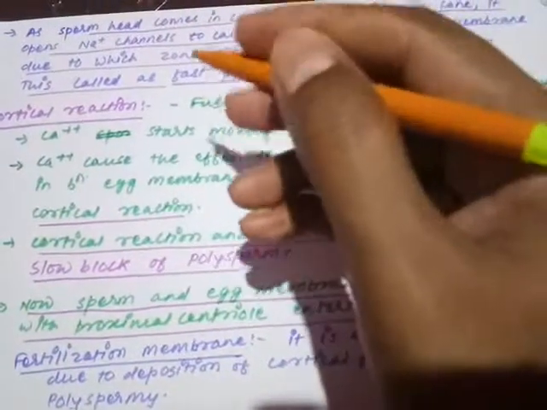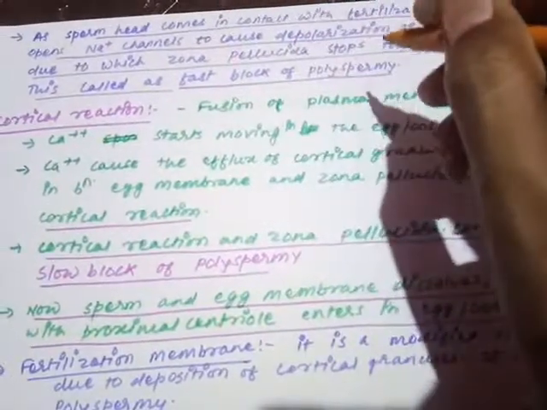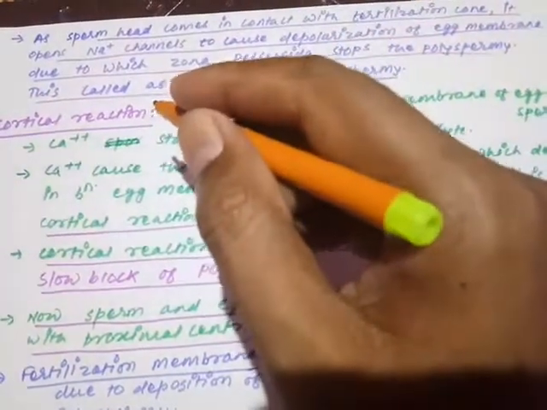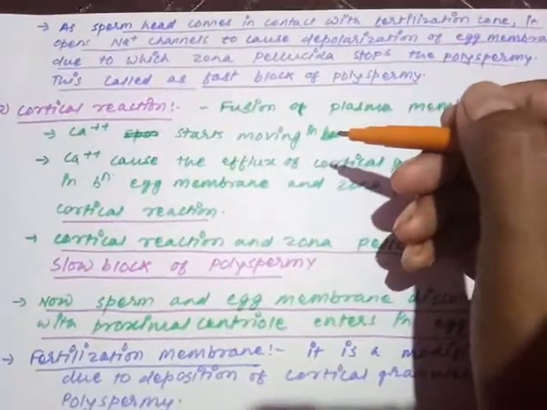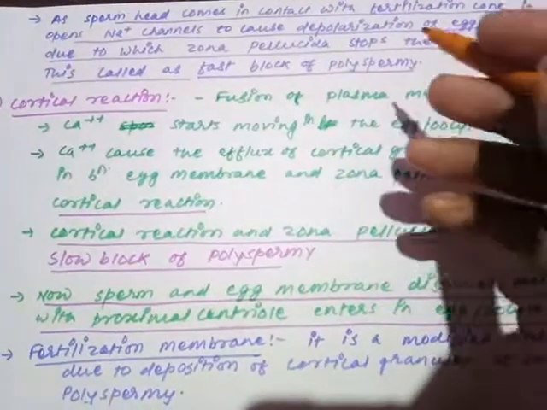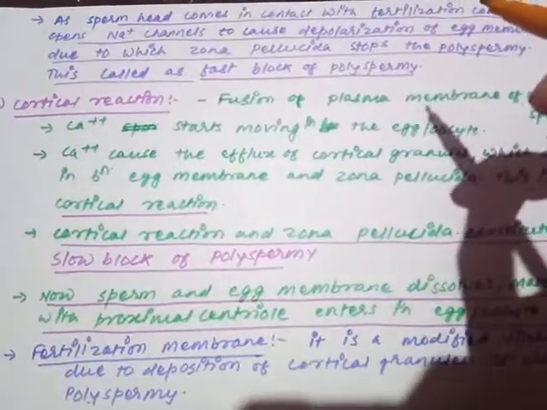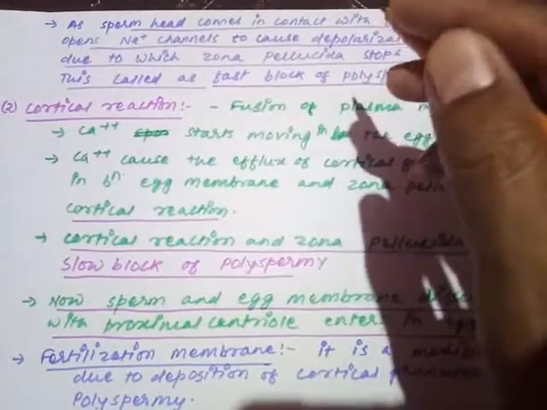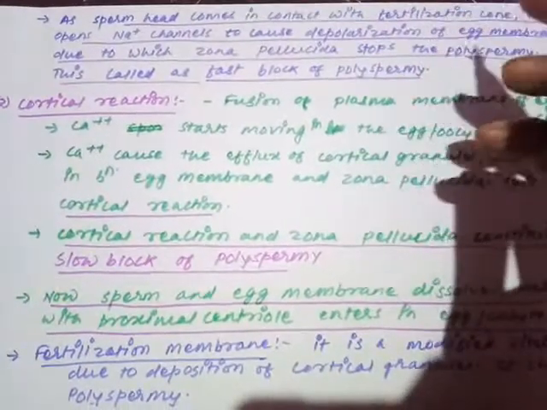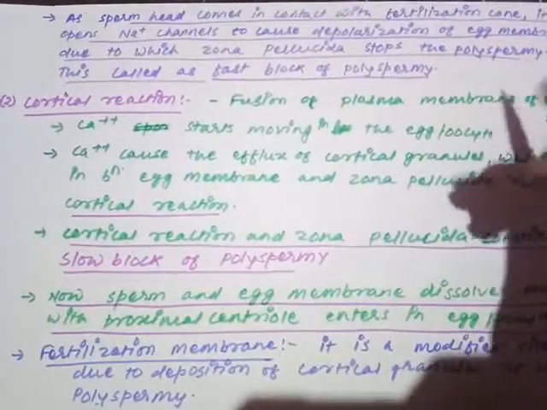Are you getting my point? As soon as the sperm enters in the pre-vitelline space, zona pellucida फिर से reform होती है, restructure हो जाती है, and it stops the entry of another sperm inside the egg membrane. Means what? The concept began. 100 sperm, one has entered inside the zona pellucida. Now that is being allowed only to perform the fertilization. Rest of the sperm will not be allowed there. They will be digested, or they will be damaged, or they will die here only.